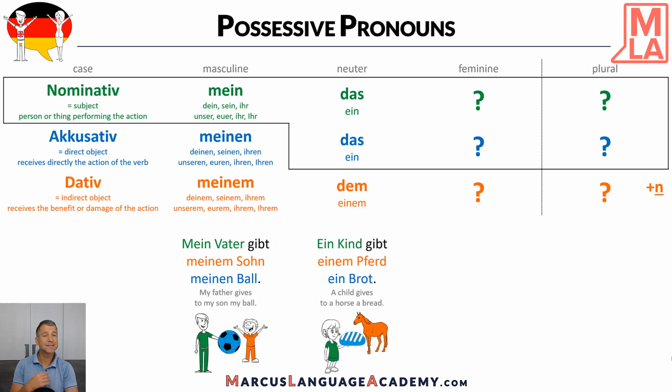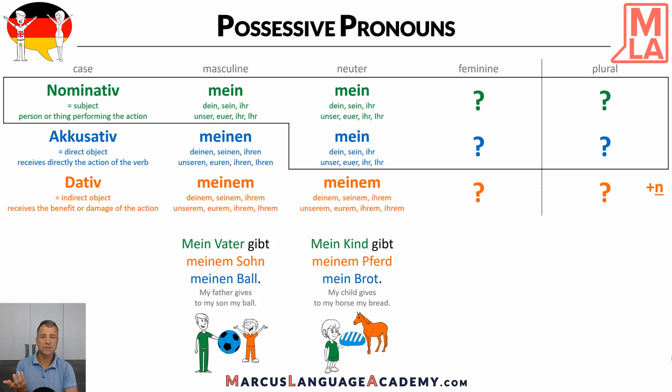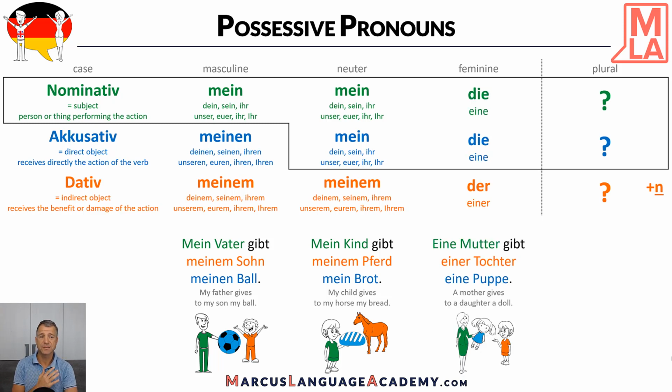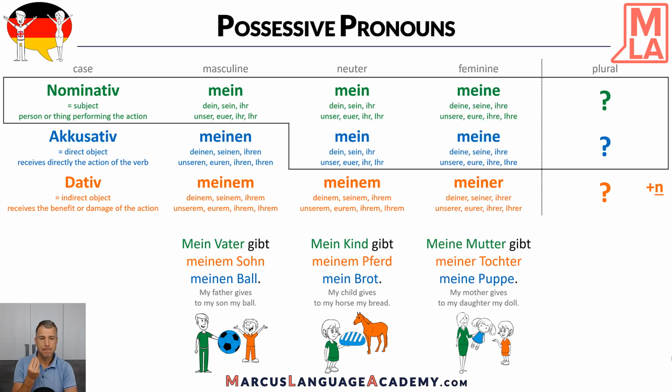And neuter, it's the same thing. Our example here would be ein Kind gibt einem Pferd ein Brot. And then it just changes like this. Mein Kind gibt meinem Pferd mein Brot. For feminine, the same thing. Our example here: eine Mutter gibt einer Tochter eine Puppe. Meine Mutter gibt meiner Tochter meine Puppe.